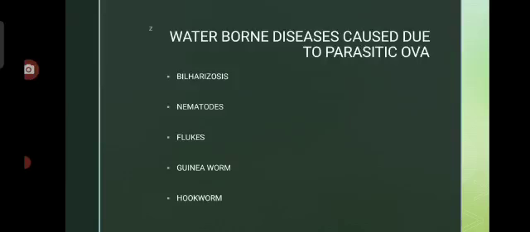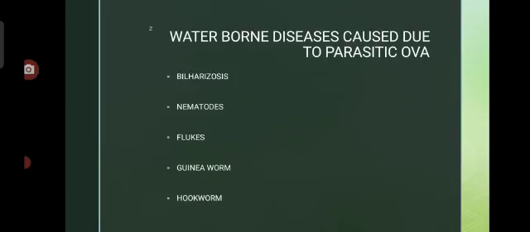They multiply in the stomach only, and it causes constipation and loss of weight, and in children as well. Nematodes are small worms present in the intestine.